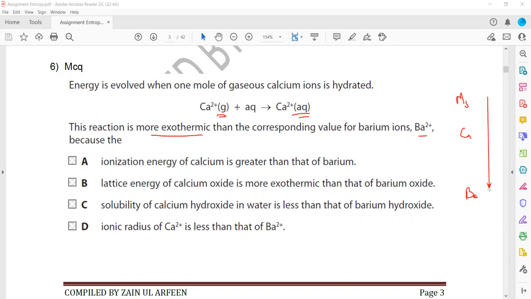So calcium is smaller in size. When ions are smaller, they can form a stronger bond with the water molecules as compared to larger ions. So the calcium ion can form a stronger bond with water molecules as compared to barium. That's why the ionic radius of calcium is less, so it leads to a greater energy released. Is it clear?